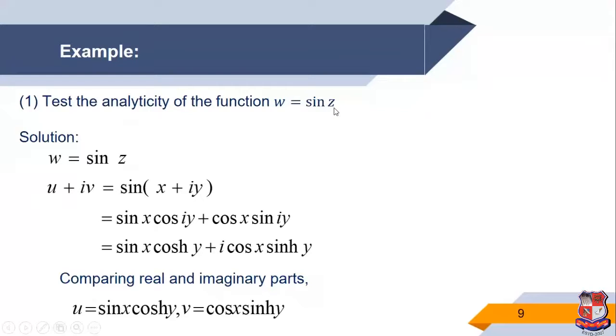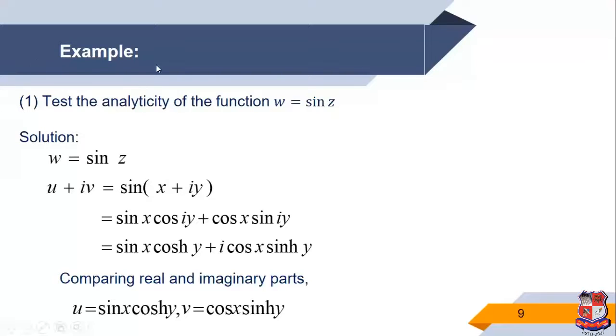So again, how to check whether a function is analytic or not. First we check whether the CR equation is satisfied or not. Also we check whether all the partial derivatives are continuous or not. If both conditions are satisfied at a point z is equal to z0, then we can say the function is differentiable at z is equal to z0. And if the function is differentiable in a neighborhood too, then we can say the function is analytic.